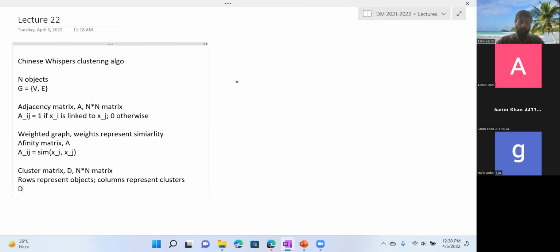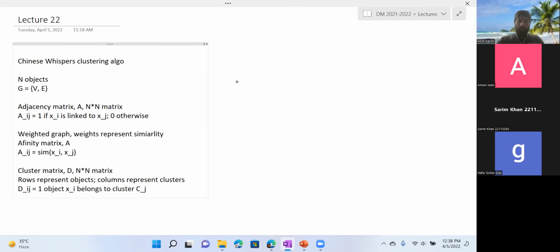And the values Dij, let's say this could be binary, it could be non-binary as well. Let's say it is binary. If this is 1, then this means that object xi belongs to cluster Cj, meaning that in the jth column you have the ith row as 1, meaning that object i belongs to cluster j.